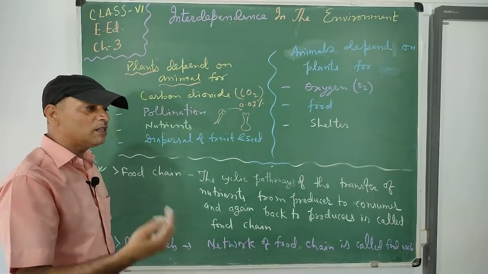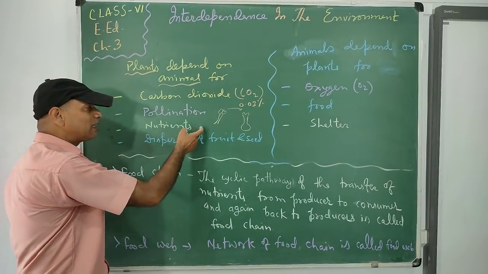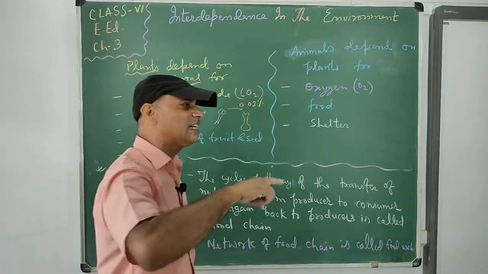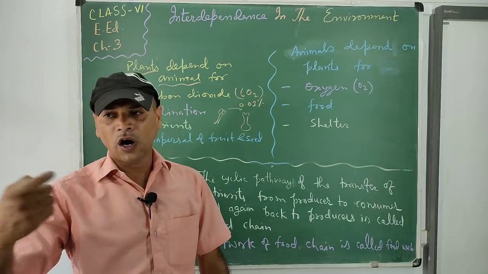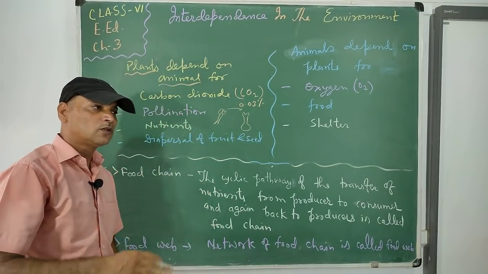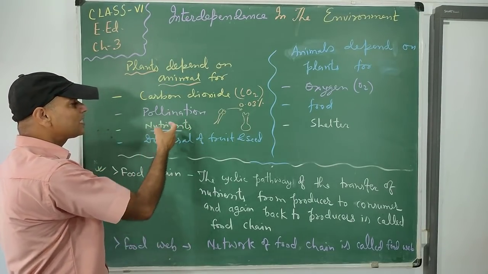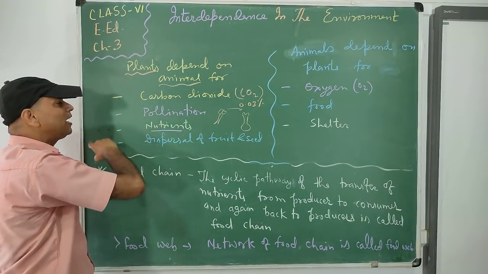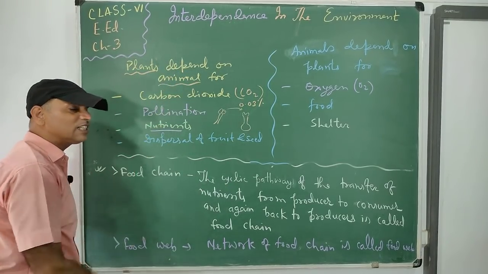Sometimes human beings also provide manure and fertilizers to uplift the fertility of the soil. So this nutrient requirement of plants is fulfilled by animals, either wild animals, pet animals, or human beings. So we can say that nutrients are provided by animals to plants, and plants depend on animals for their nutrients.